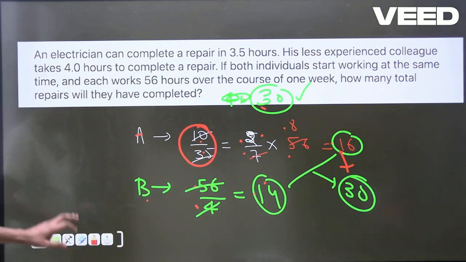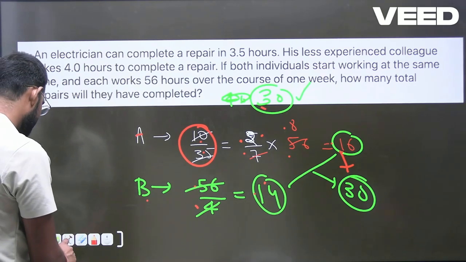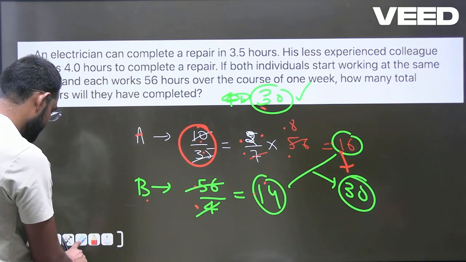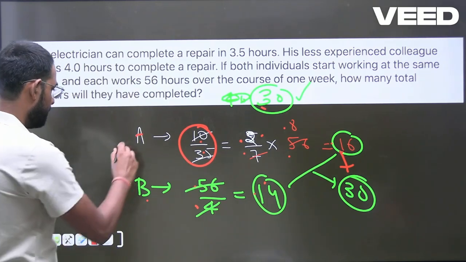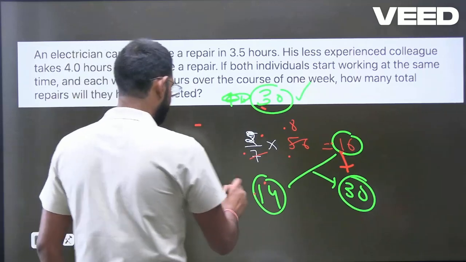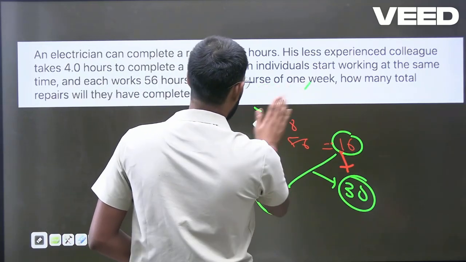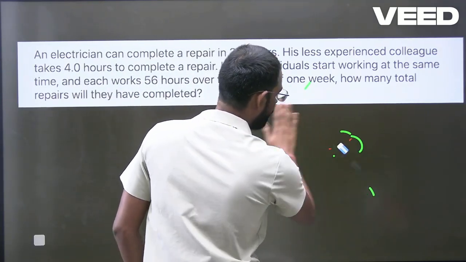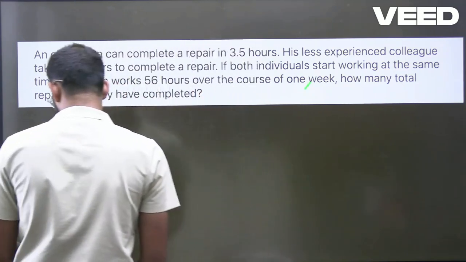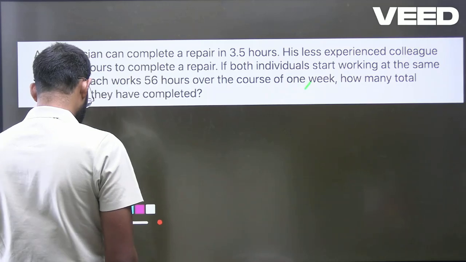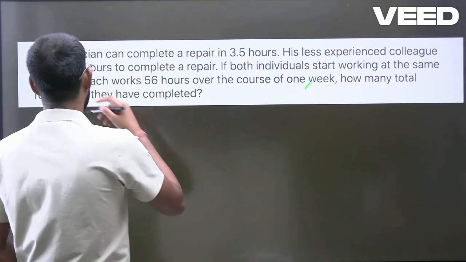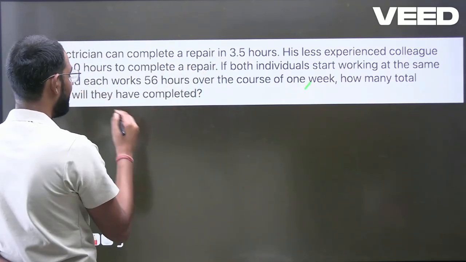Why am I doing this? Let me tell you. Now you will ask why I did it. See, if you look at the question, an electrician can complete a repair.